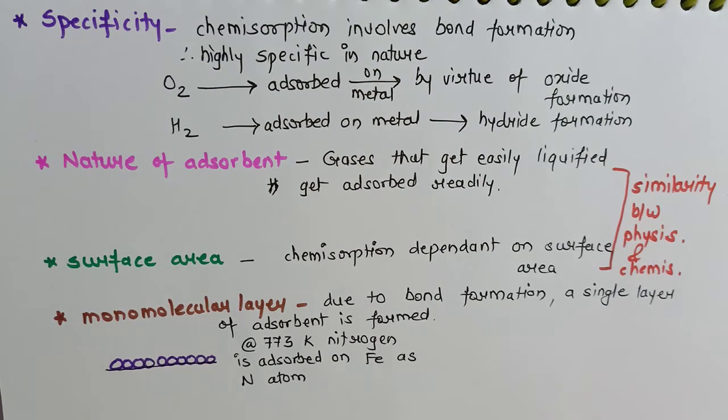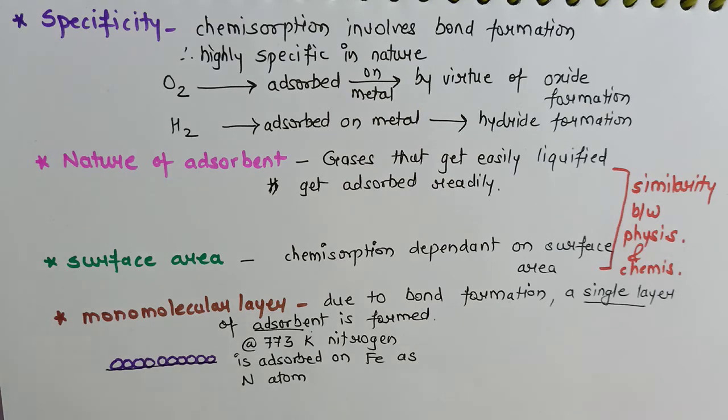The last characteristic of chemisorption is monomolecular layer formation. Like in physisorption we have seen it forms multimolecular layers, but in case of chemisorption we know there is a bond formation, and since it's a bond formation, only a single layer can be developed. Like at 773 Kelvin, nitrogen gets adsorbed on iron as nitrogen atoms, whereas in case of physisorption we have seen at 83 Kelvin, nitrogen gets adsorbed as nitrogen molecules. So we have lots of points of difference between physisorption and chemisorption.